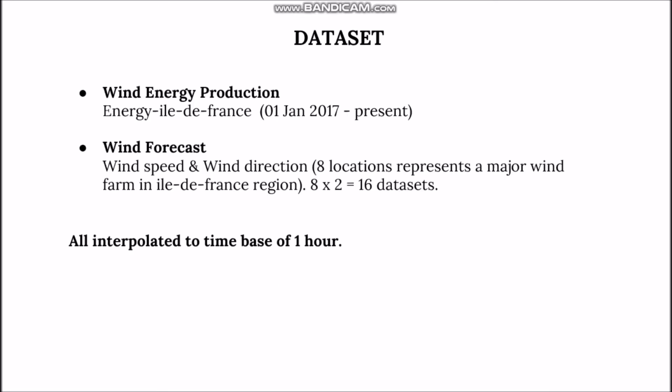We have two main datasets, which are the wind energy production and the wind forecast. Both are taken from January 1st, 2017 until the present time. The wind forecast is divided into wind speed and direction from 8 locations in the region, totaling 16 datasets from the wind forecast, and all datasets are interpolated to a time base of an hour.